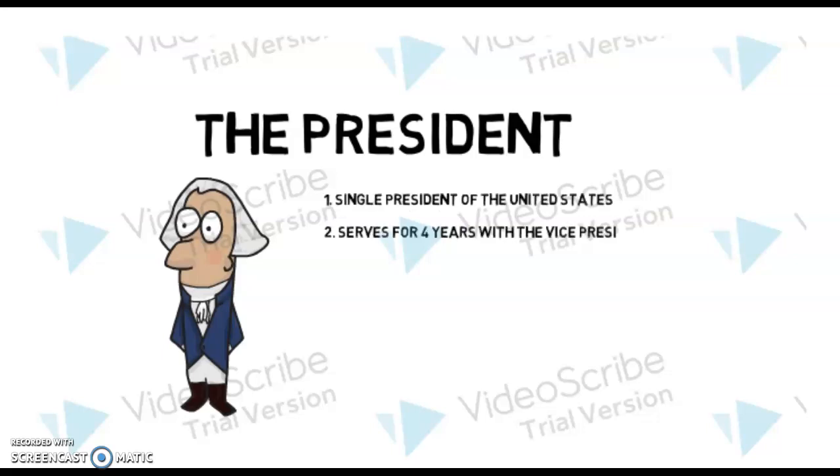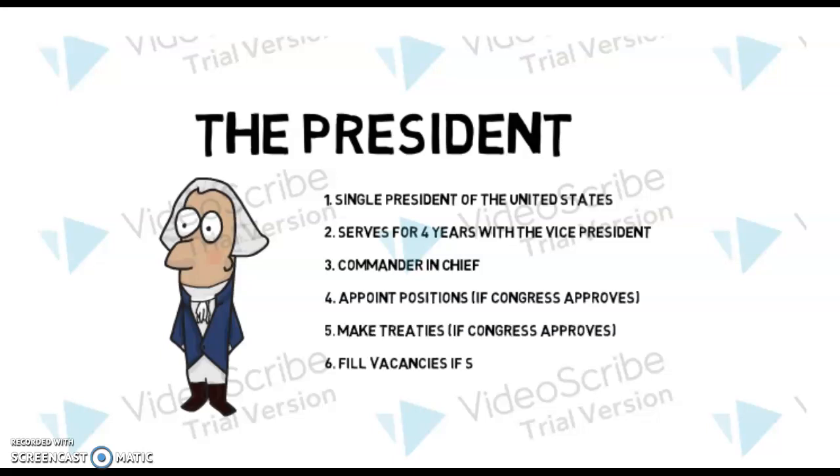So the first is that there needs to be a single president of the United States. We did not want a council because they would act too slowly. The founding fathers believed we needed a single president so he could act with vigor. He also serves for 4 years with the vice president, ever since the 12th Amendment undid how the person who came in second in the election became the vice president, because for obvious reasons you'd have some political conflict.